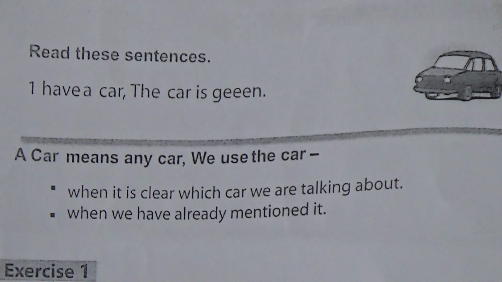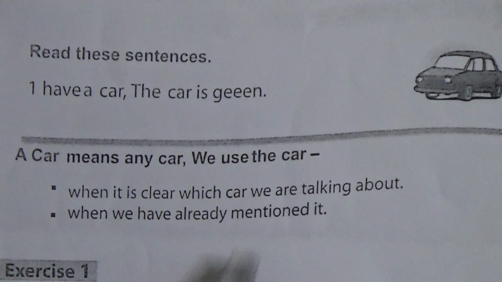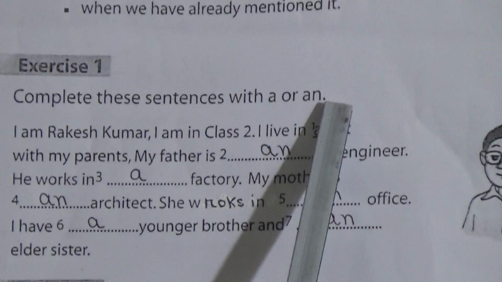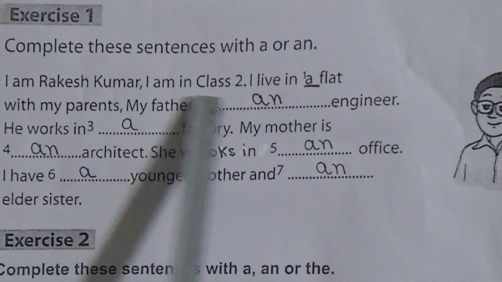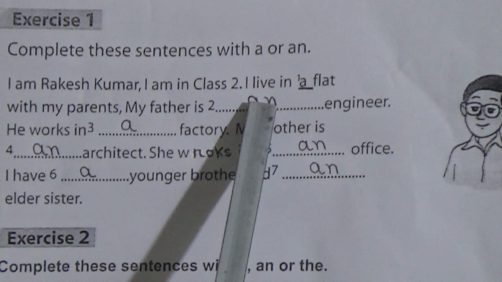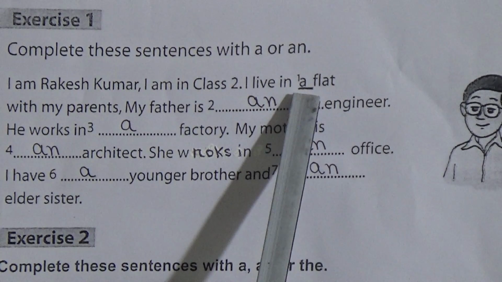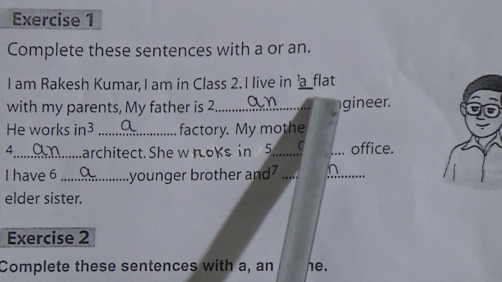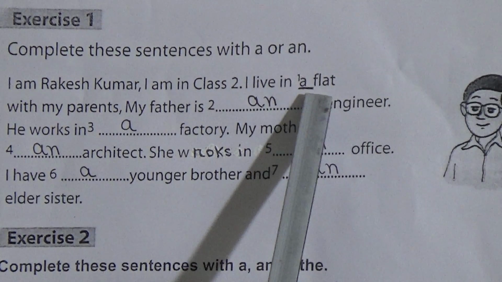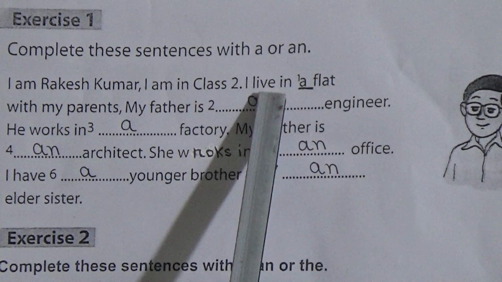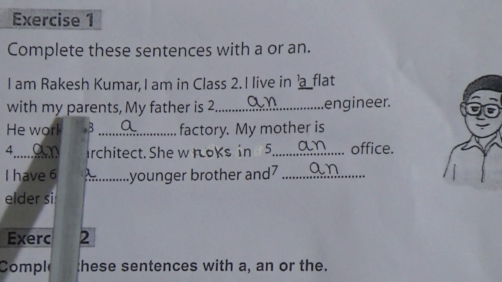So, my dear students, let's start our exercise number 1. Complete these sentences with a or an. I am Rakesh Kumar. I am in class 2. I live in a flat. F is a consonant, so use a here. I live in a flat with my parents.